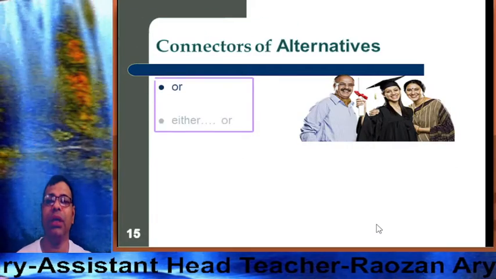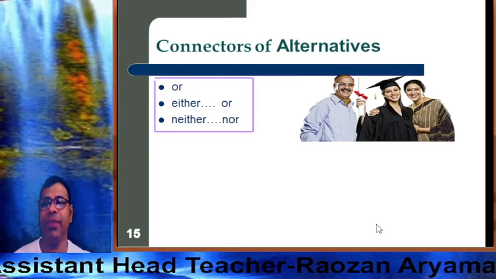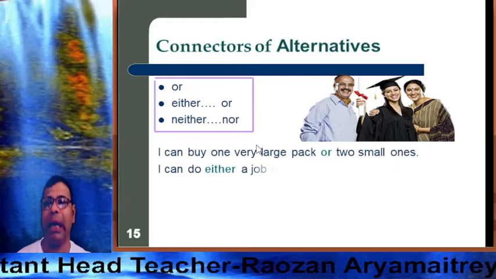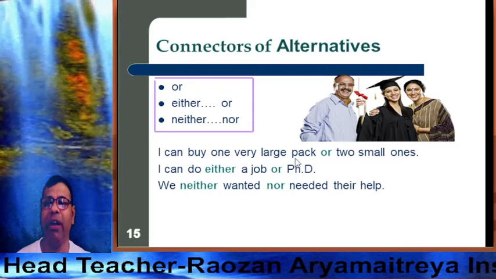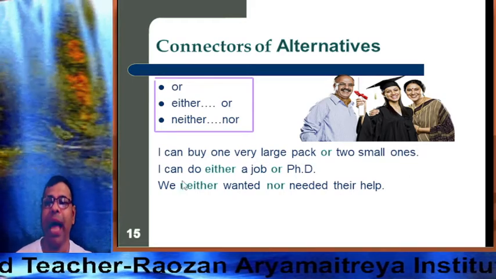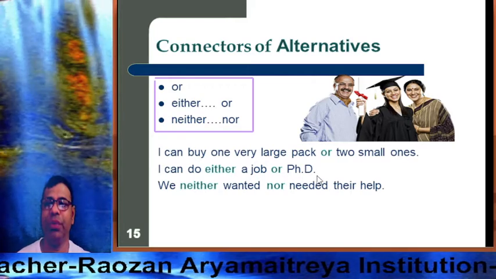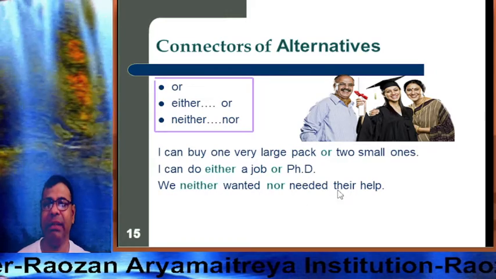So now the connectors of alternative. So dear learners, or, either or, neither nor. These are the connectors of alternative. Look, I can buy one very large pack or two small ones. I can do either a job or a PhD. We neither wanted nor needed.